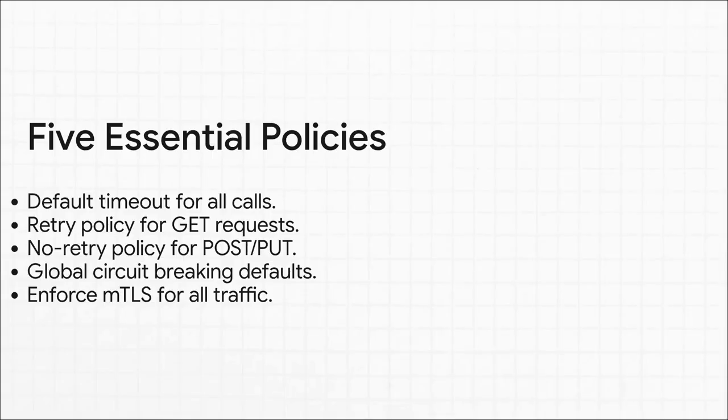Okay, here they are. Number 1, a default timeout for all external calls. Nothing should wait forever. Number 2, a sensible retry policy, but only for safe, idempotent GET requests. Number 3, and this one is so important, a strict no retry policy for anything that isn't safe to repeat, like posts or puts. 4, a global default circuit breaker to protect against failing instances everywhere. And finally, number 5, enforce mutual TLS or MTLS to make sure all your internal traffic is secure by default. That's it. That's your blueprint for resilience.